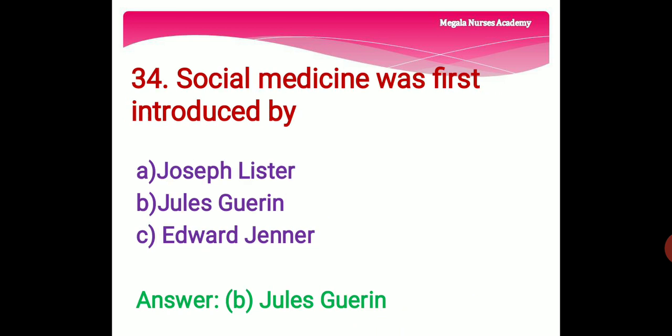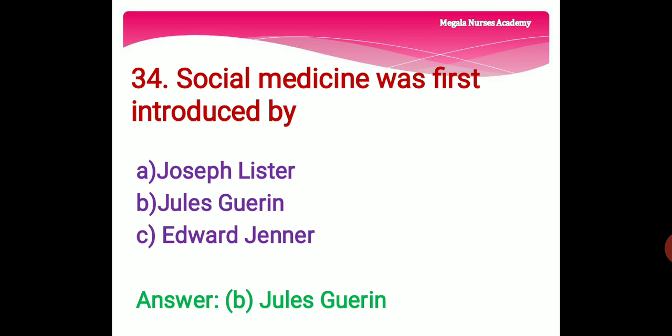34th question. Social medicine was first introduced by option A, Joseph Lister. He is a founder of antiseptic medicine and a pioneer in preventive medicine. Option B is Jules Guérin. Social medicine was first used in 1848 by the French doctor Jules Guérin only.